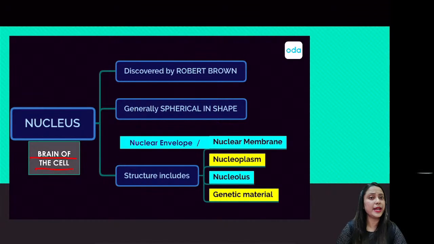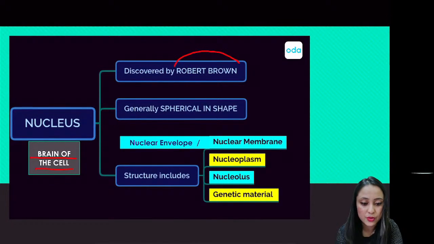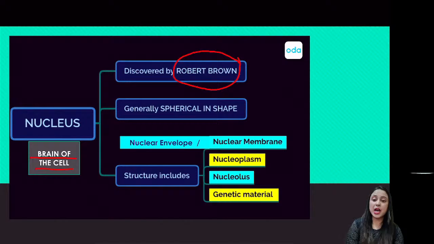So just like the brain of your body, the nucleus is also the brain of the cell. And this nucleus was discovered by Robert Brown. Okay, so Robert Brown was the name of the scientist who discovered the nucleus. Now, one small note of caution that I would like to give you. The name of the scientist is Robert Brown, not Robert Hooke. Okay, keep that in mind.